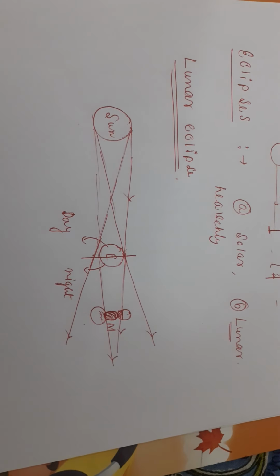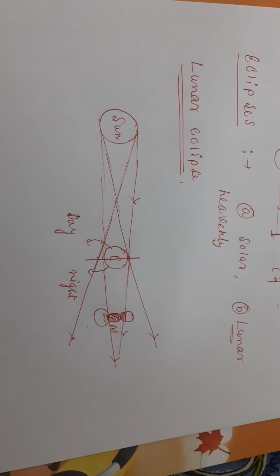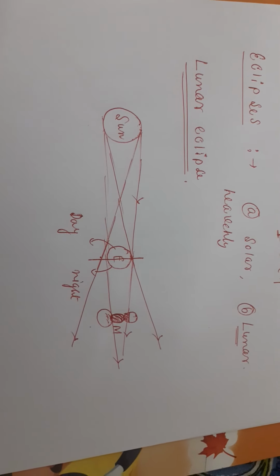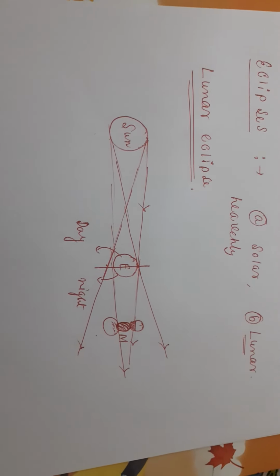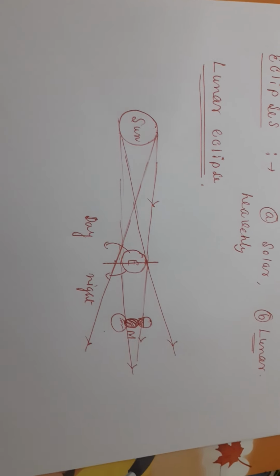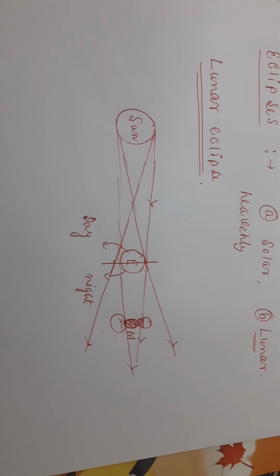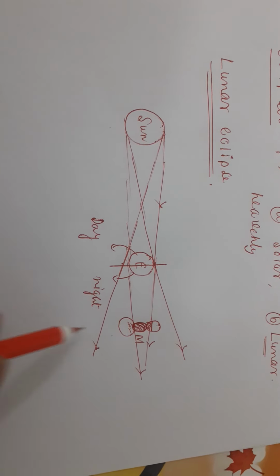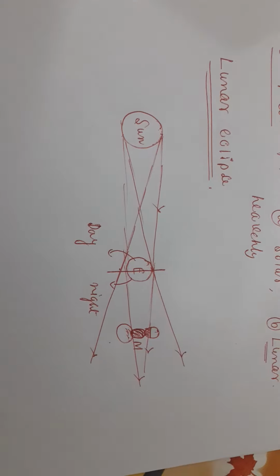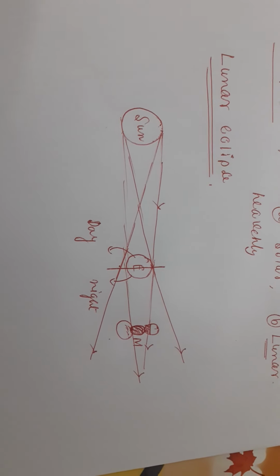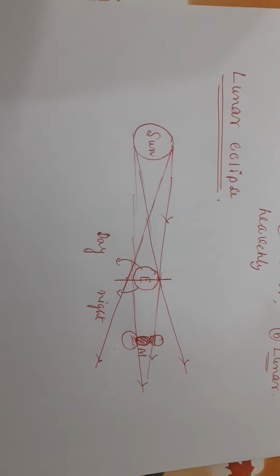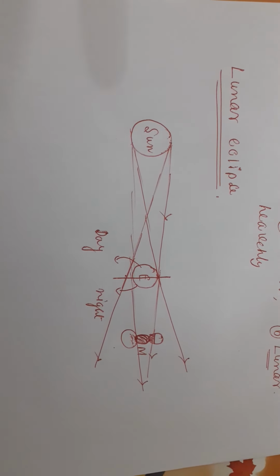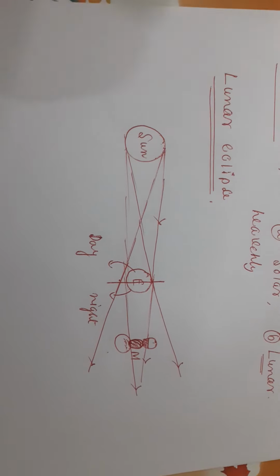So in this particular case, what you get in a lunar eclipse is that a lunar eclipse is a total or partial cutting of the light falling on the moon from the sun when the earth comes in between the sun and the moon. Okay, so this is the concept you can understand. Half the portion of the moon can be visible sometimes. If the full portion of the moon is dark, then you can't see it. So this is the actual thing.